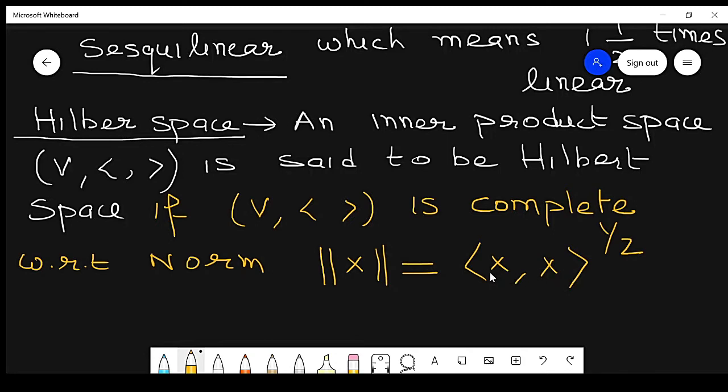If the field is real, then it is a real valued Hilbert space.